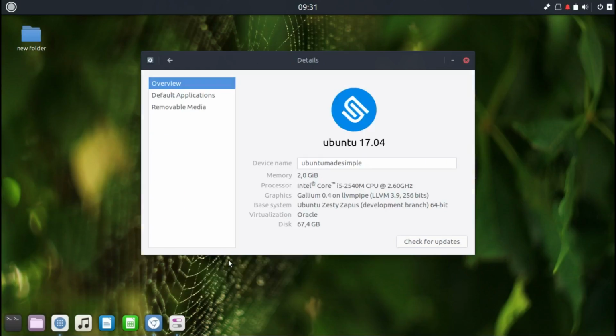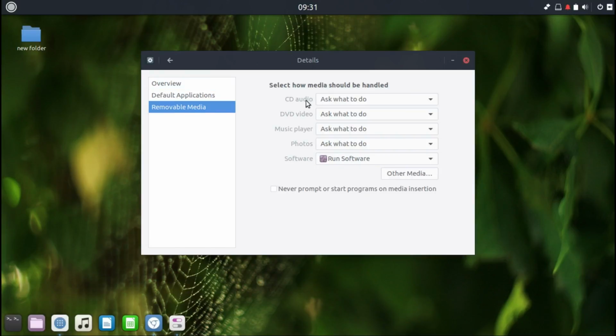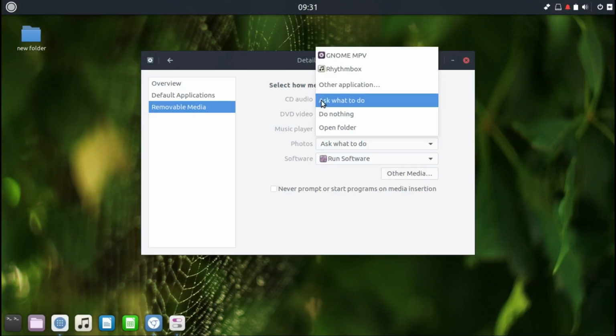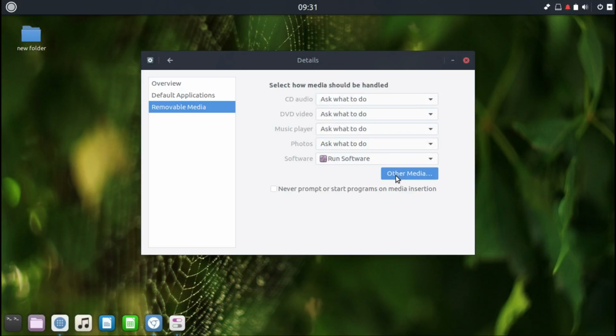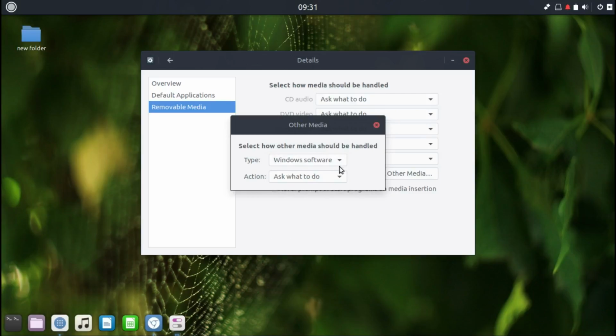As I'm based in the Rust, this way you set the Rust and time. You can set your default applications, straightforward stuff. Every time you add a CD, what should happen? If you have other media, you go for it, Windows software or anything like that.